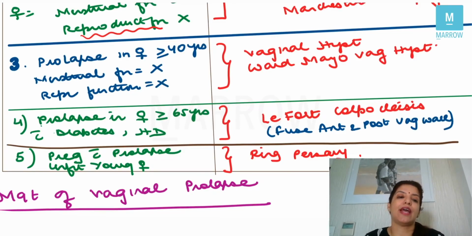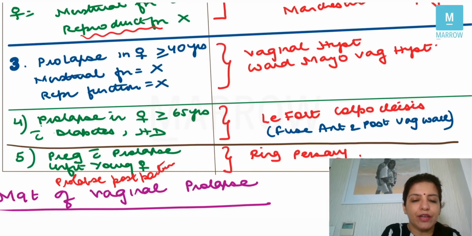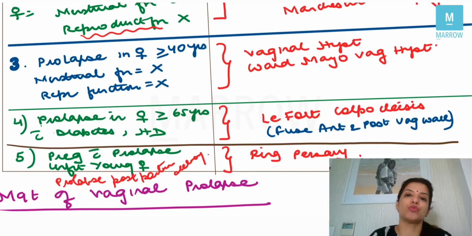Now, if they say that there is a female who's pregnant and she has prolapse, or if they say that there is a young female who's not fit for surgery, right? Or if they say that there is prolapse in the postpartum period after delivery. In all these conditions, I cannot do surgery. During pregnancy also, I cannot do a uterine surgery. Immediately after delivery also, I cannot do any surgery because I want the uterus to first come back to its normal size and normal position. Then only I can do a surgery.